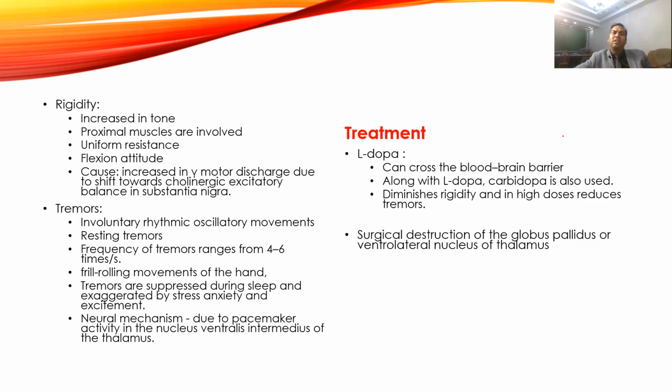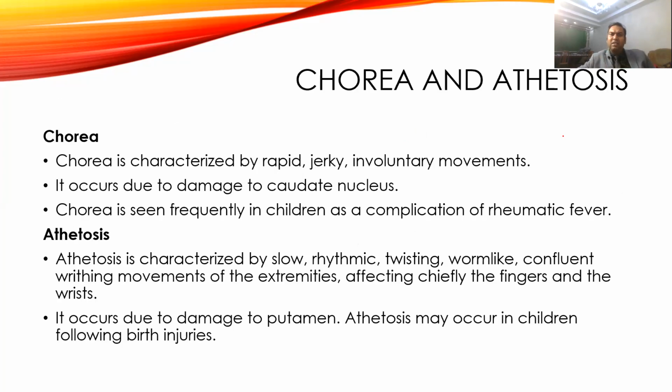That's another surgical treatment. Nowadays, research is going on to implant fetal dopaminergic neurons into the basal ganglia, so that the basal ganglia will accept those neurons and it can increase the formation of more dopamine in the basal ganglia. So it is still under research as a surgical process. So this is all about Parkinson's disease. Then we come to chorea and athetosis.